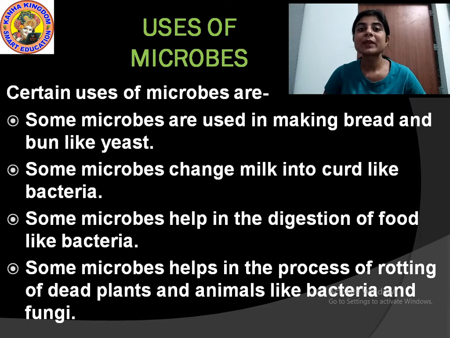Decompose means they help in the process of rotting. It decomposes and mixes with the soil, and later that soil becomes fertile, and plants can grow very well there. These bacteria and fungi are microbes that help in the rotting of dead plants and animals. That means they can decompose.